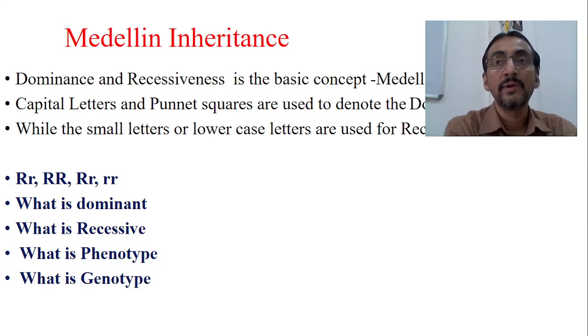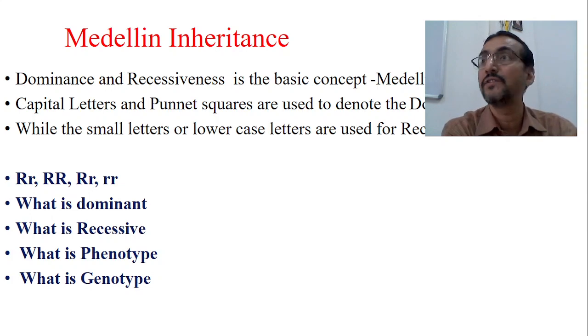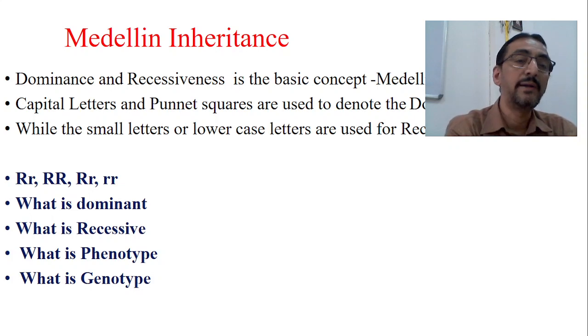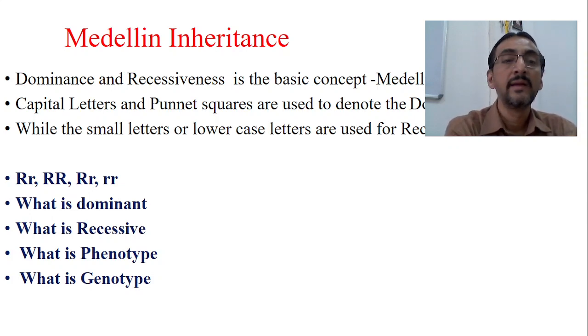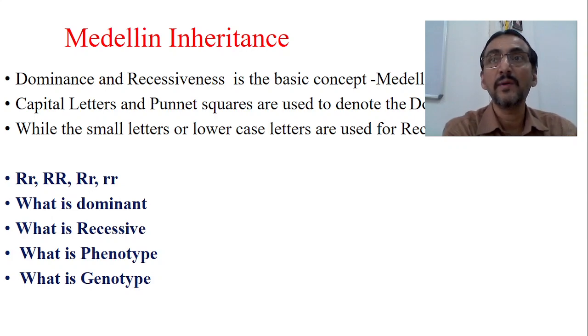Okay. Now, sometimes the father's gene 315 is also recessive in nature and the mother's gene 315 is also recessive in nature. I will write it as small r and small r. Now what do you mean by dominance and recessiveness? It means dominant will always express. Recessive will always be submissive. Recessive will not express itself.